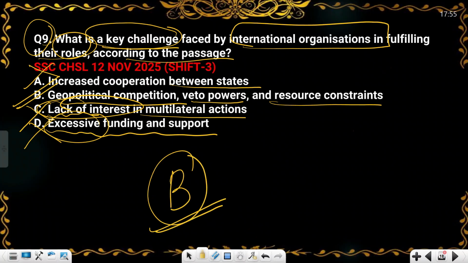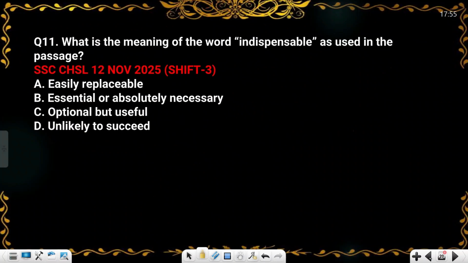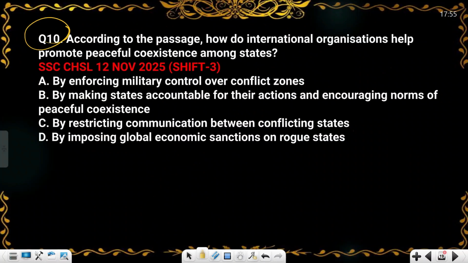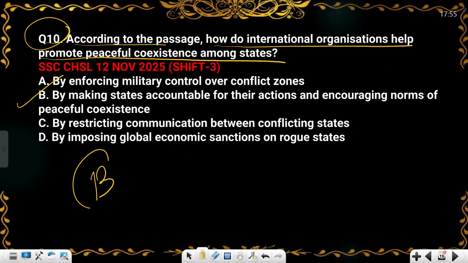Okay. So now let's move to our last question. So the last question is, according to the passage, how do international organizations help promote peaceful coexistence among states? Okay. So if you are my students, if you are following me, then you can directly take option B and let's move forward. But if you are watching this video for the first time, then I will make you understand.